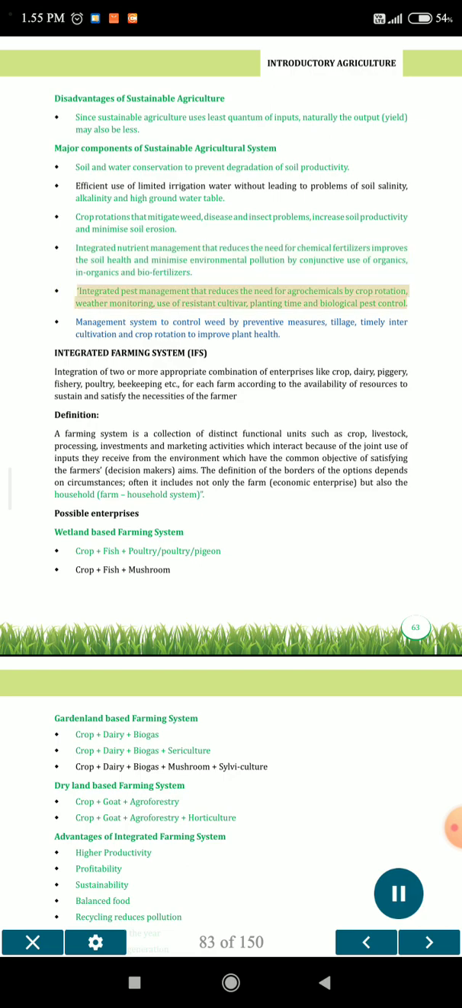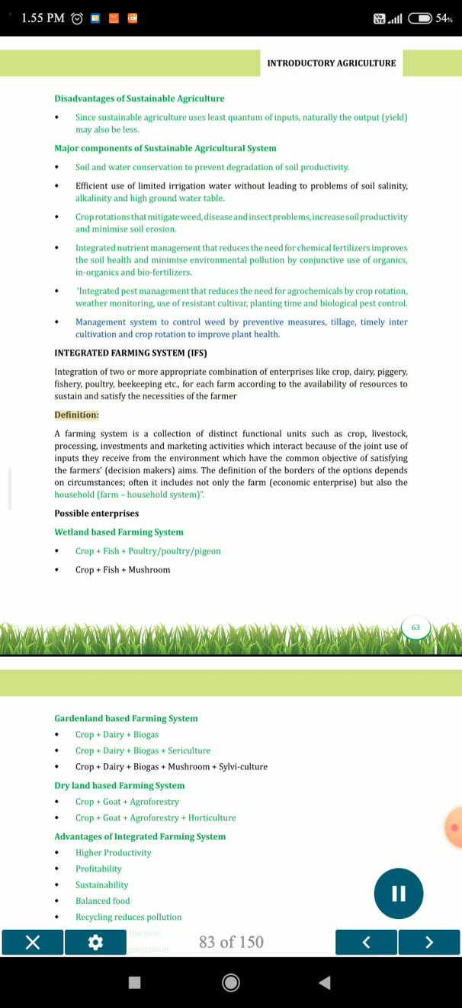Integrated pest management that reduces the need for agrochemicals by crop rotation, weather monitoring, use of resistant cultivars, planting time and biological pest control. Management system to control weeds by preventive measures, tillage, timely intercultivation and crop rotation to improve plant health. Integrated farming system, IFS: integration of two or more appropriate combinations of enterprises like crop, dairy, piggery, fishery, poultry, beekeeping etc. for each farm according to the availability of resources to sustain and satisfy the necessities of the farmer.